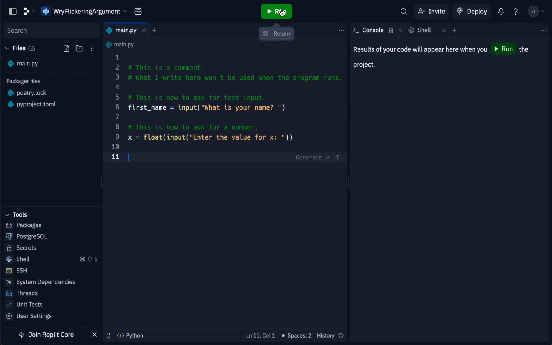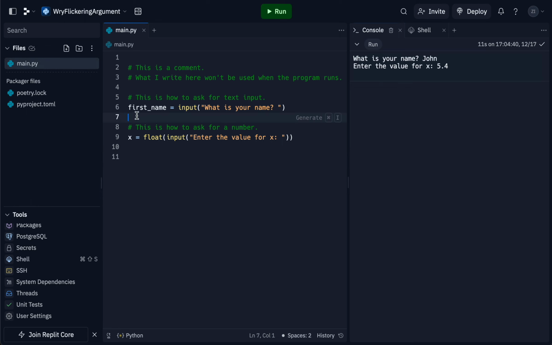So if I run the program here, you'll see it will ask for this, and it will ask for this, and then the program will end. So I'll run it, it says, what is your name? Okay, I'll just put in some name, John, and the value for x, 5.4. And the program ends.